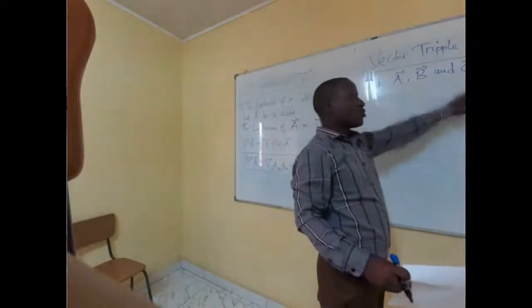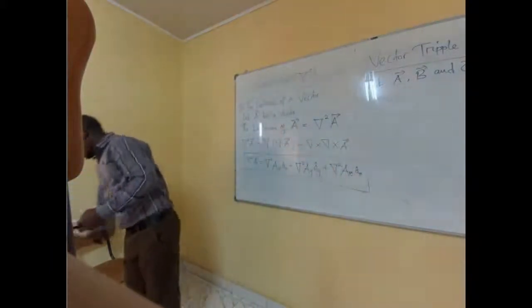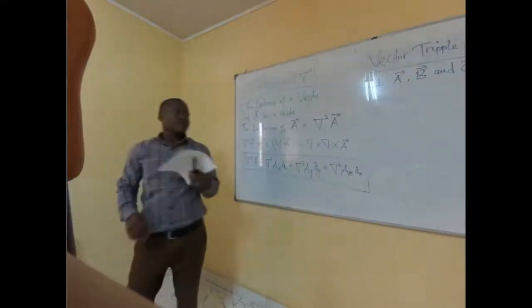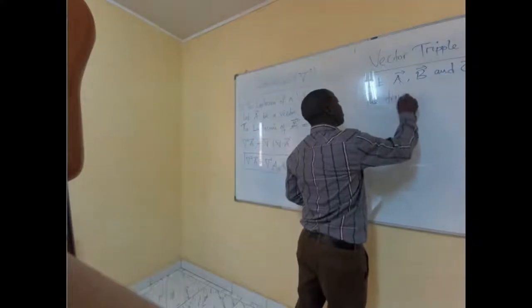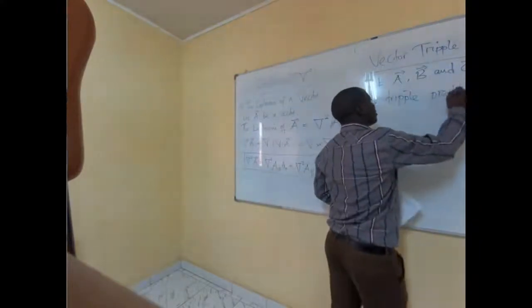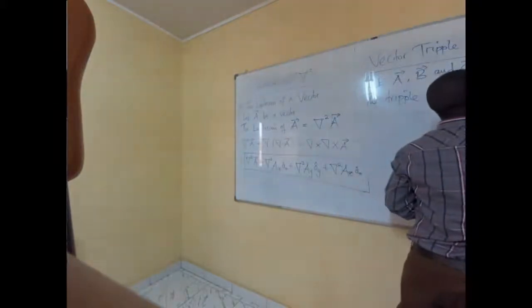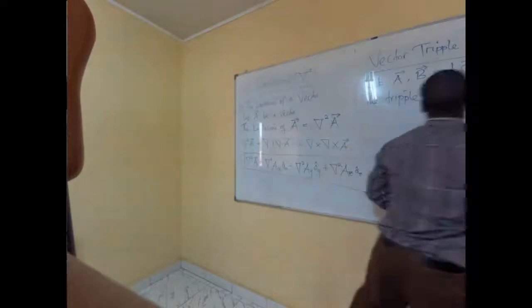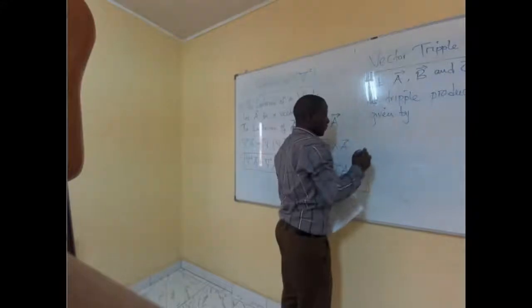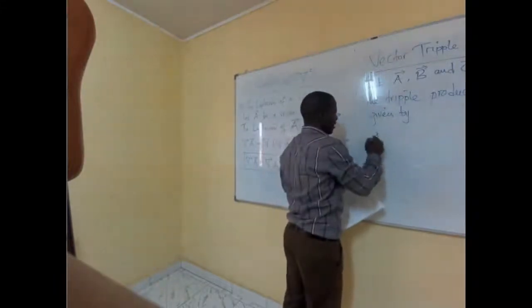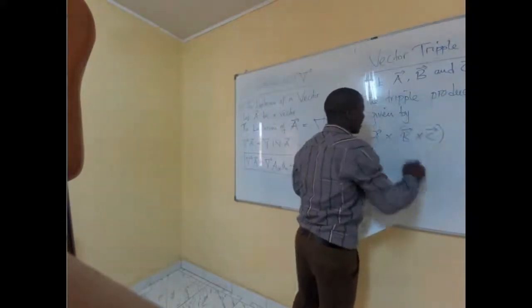So the triple product of vectors A, B, and C is given by: if we multiply A, we cross it into B, then we cross it into C that way.